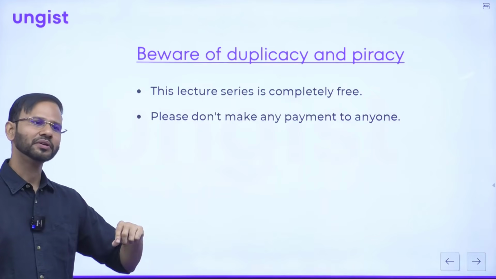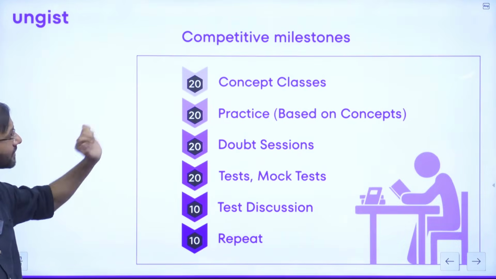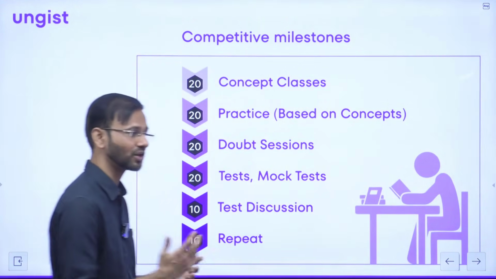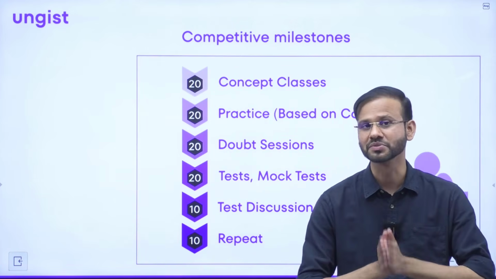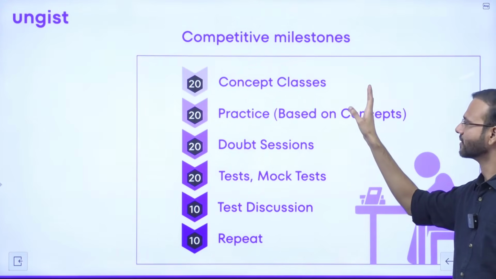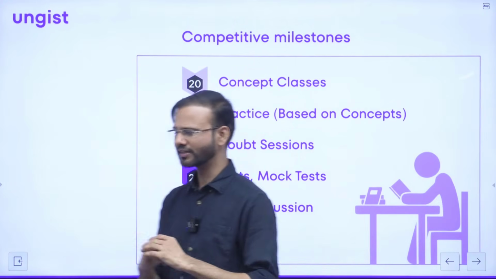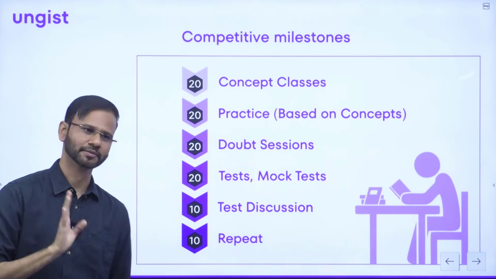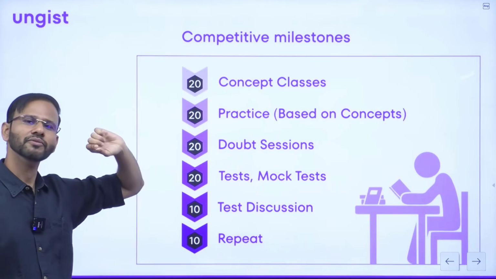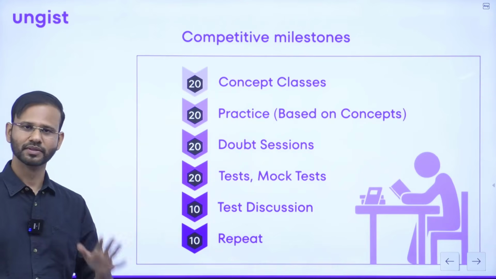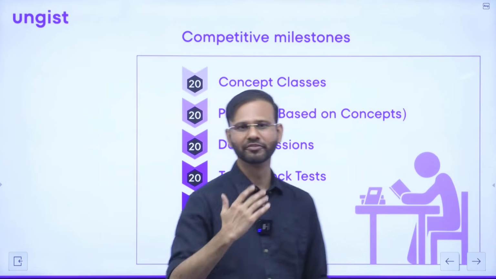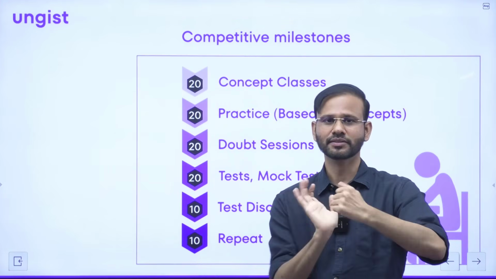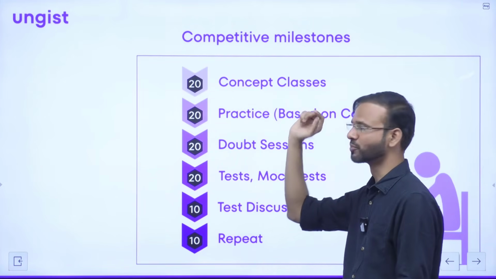And if I talk about the learning milestones, or the preparation milestones, see guys, concept classes. Suppose the learning outcome is 100%, if I divide it into a 100% thing, then concept classes will give you only 20%. Let me tell you, this is a monologue between you two guys, where you are speaking very less and all the time the faculty is speaking, right? So this is just 20% of your preparation.